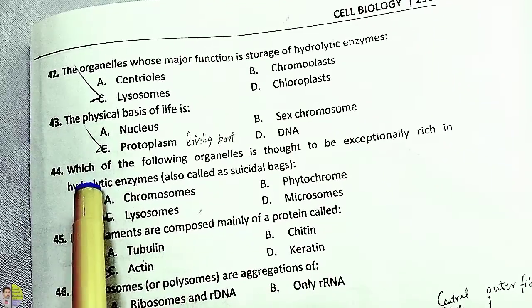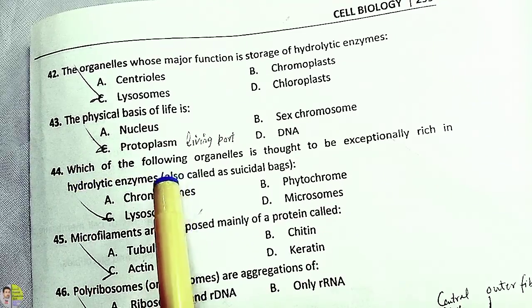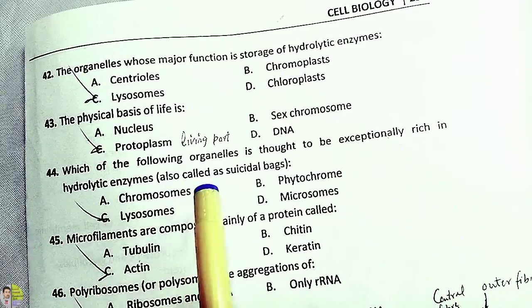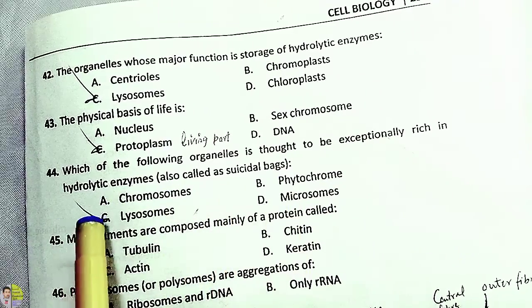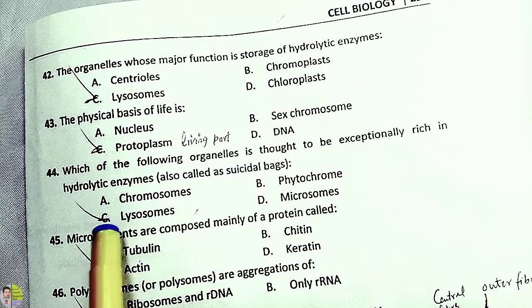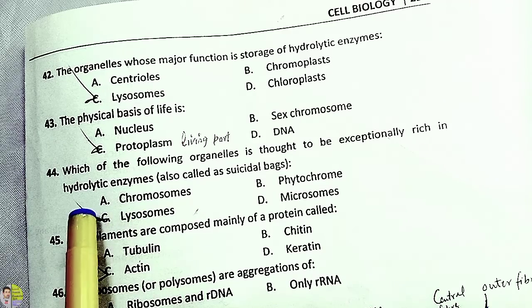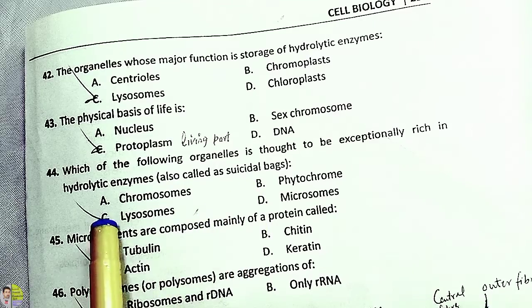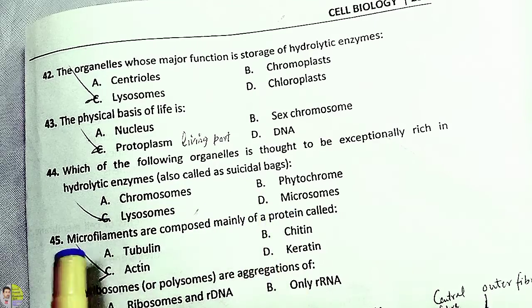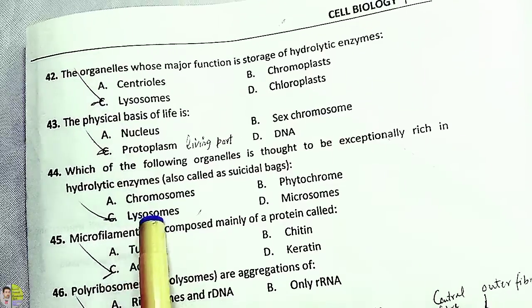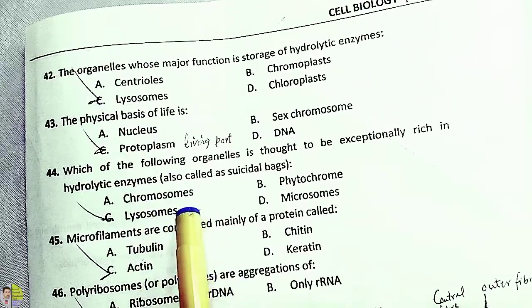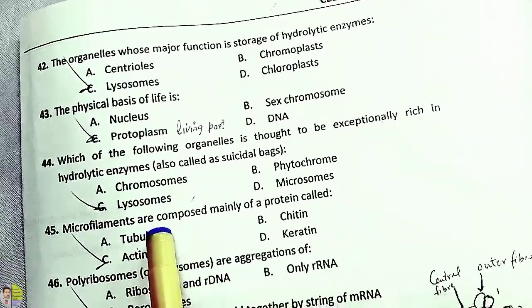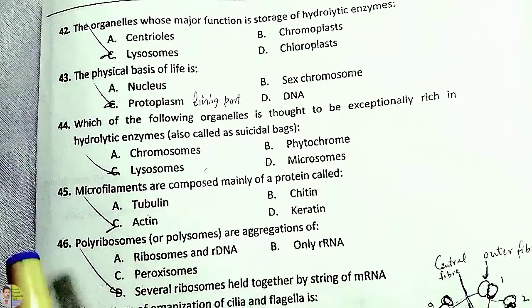44. Which of the following organelles is thought to be exceptionally rich in hydrolytic enzymes, also called suicidal bags? Option A chromosome, option B phytochrome, option C lysosomes, D microsomes. So the correct option is C, lysosomes, which contain hydrolytic enzymes. Therefore, these are called suicidal bags.